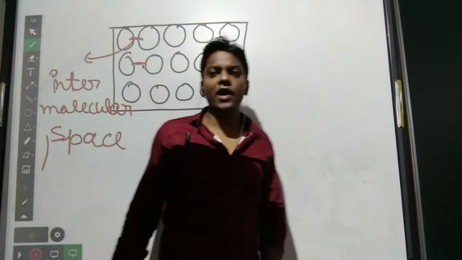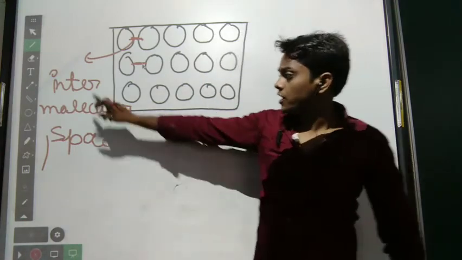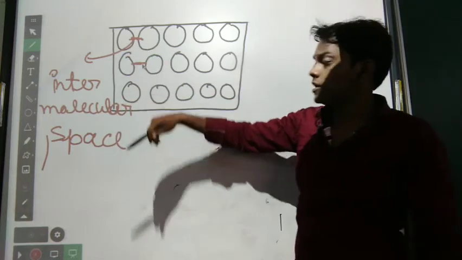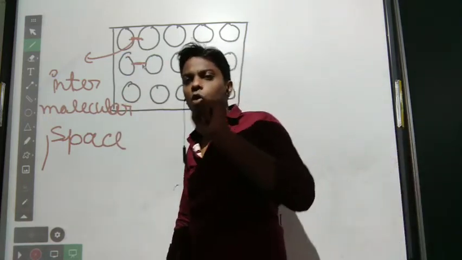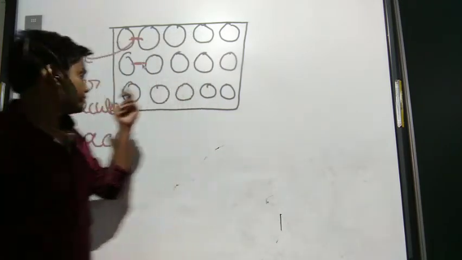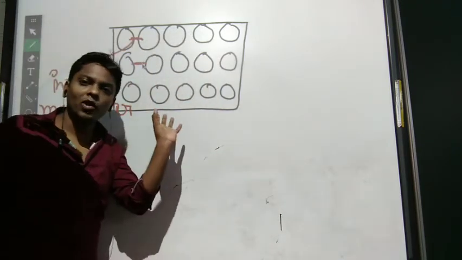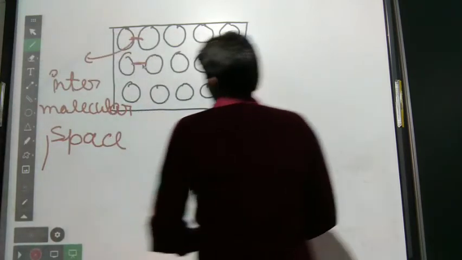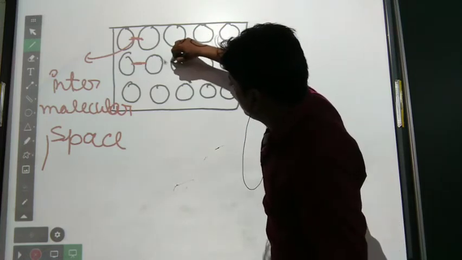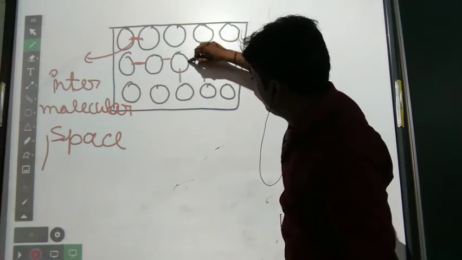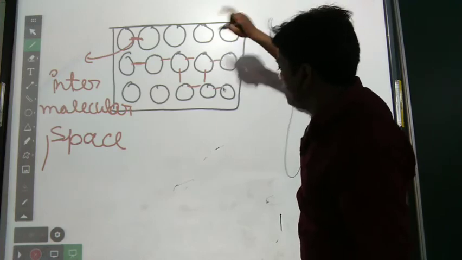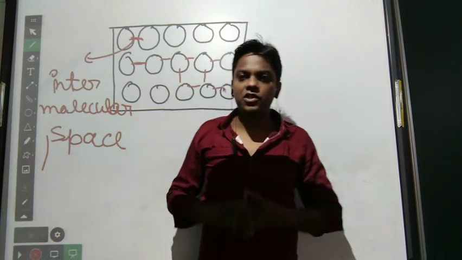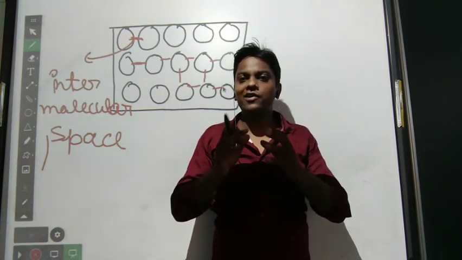This gap is known as intermolecular space. What is intermolecular space? The gap between molecules, the space among all the molecules, is known as intermolecular space. They are all bound together by the force of attraction, that is, the intermolecular force of attraction.